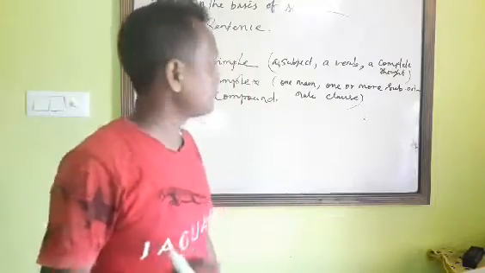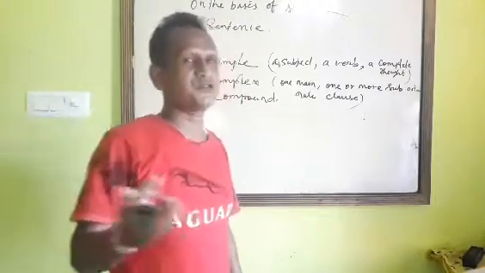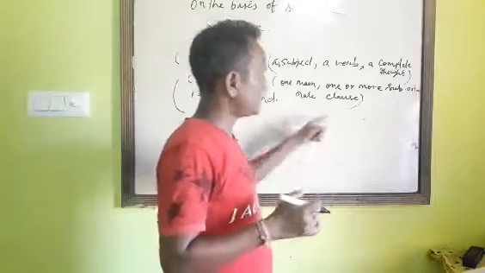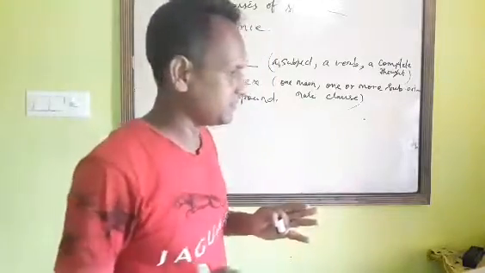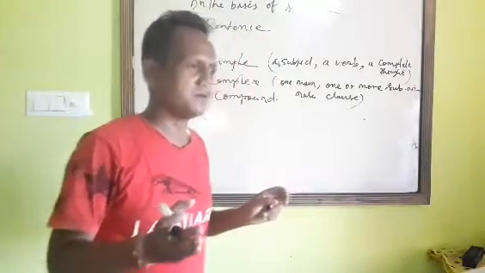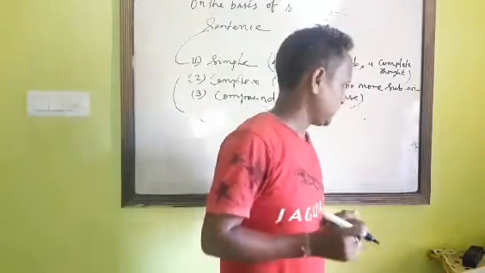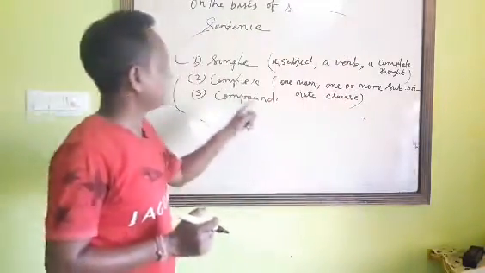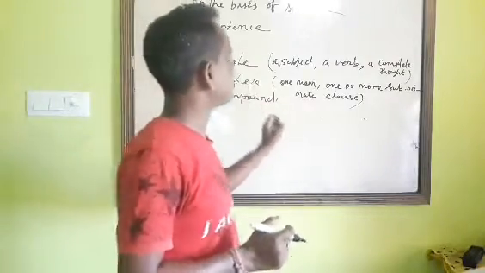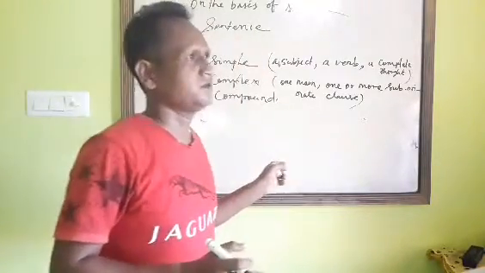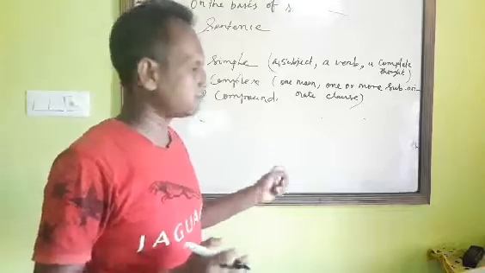Now we have a question: what is a clause? I have told you several times that a clause is a part of a sentence. Clear? Simply, a part of a sentence is called a clause. Now we have to discuss the complex sentence. How is a sentence called a complex sentence?